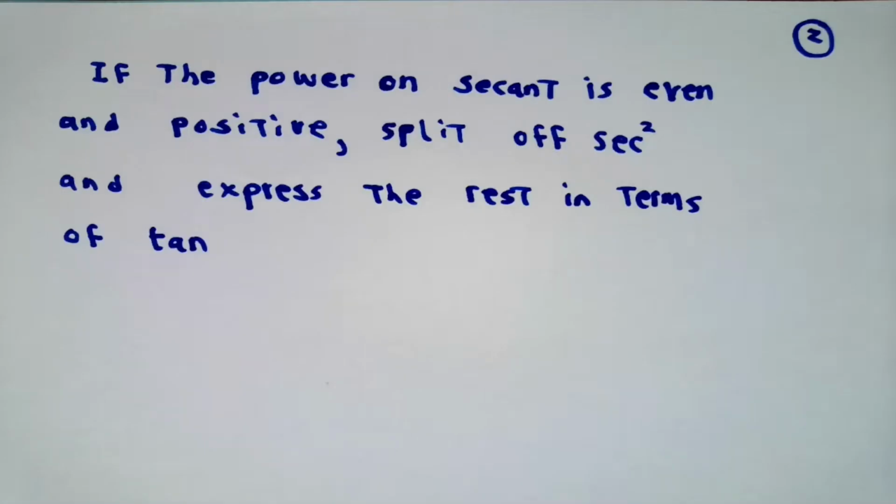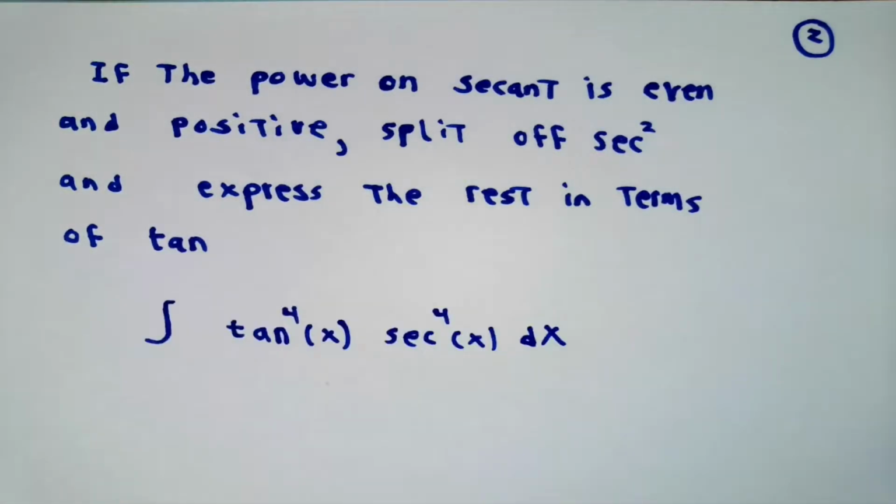Our first recipe is this. If the power on the secant is an even positive whole number, split off a factor of secant squared and express everything else in terms of the tangent. The simplest example of this sort of thing is the integral of tangent to the fourth x, secant to the fourth power x. The thing that I lock in on here is the even whole number positive power on the secant, the 4 in secant to the fourth power.